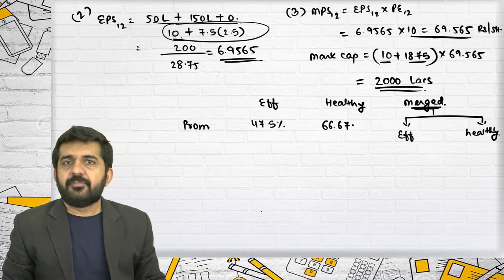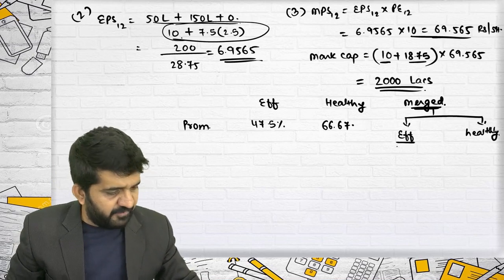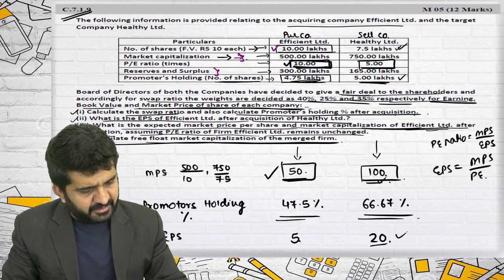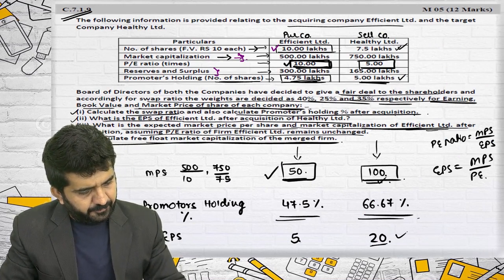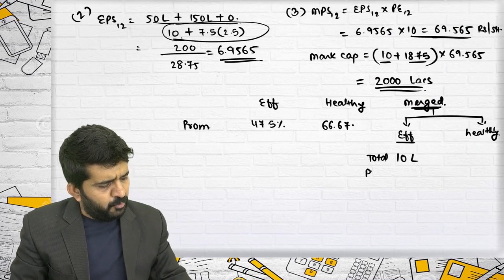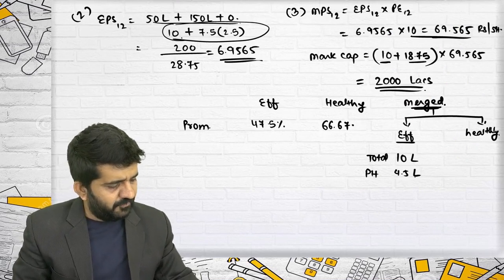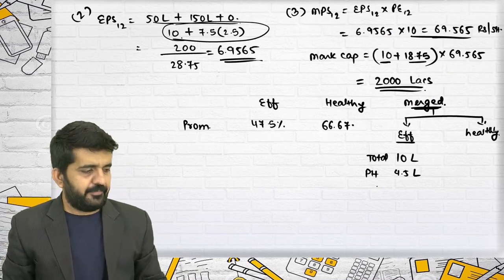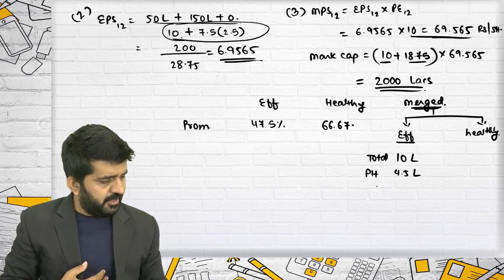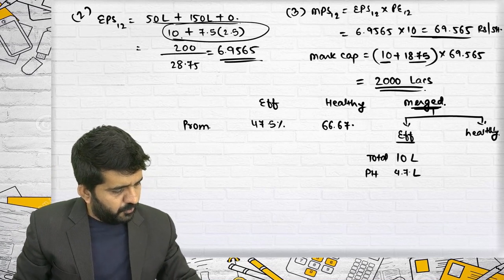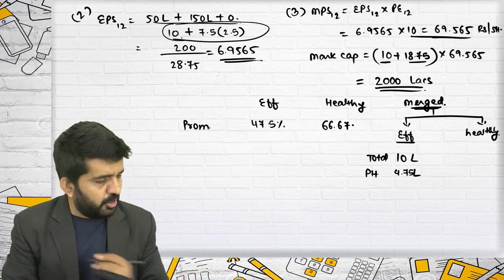After merger, how many shareholders are of Efficient Limited? The number of shareholders of Efficient Limited is 10 lakhs in total. Promoters holding is 4.75 lakhs. This will still remain the same. There is no change in it. So 4.75 lakhs will be promoters' holdings.